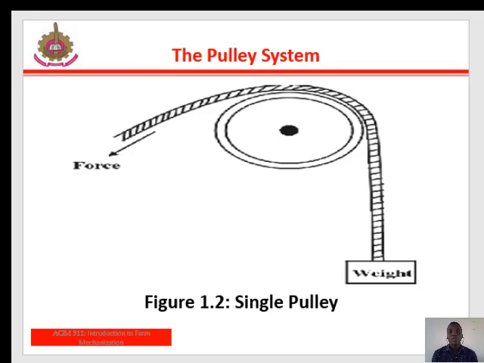The next basic machine we are going to be talking about is the pulley system. We have on the slide an example of a single pulley. Let us consider a single pulley as shown on the slide. A rope over the pulley is used to lift a load at one end by pulling the rope on the other end. The pulley is made up of a grooved wheel which can turn easily and freely in a frame referred to as a block. The distance moved by the effort downwards is equal to the distance moved upward by the load.